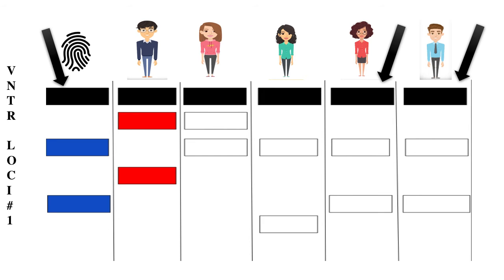Looking at the DNA sample in VNTR locus 1, we can see that both Margaret and George's DNA matches the banding pattern. We can exclude Olivia and Nancy from being the source of this DNA sample because their banding patterns do not match exactly. Even if they match partially, they still cannot be the murderers. In order for a DNA match to occur, the suspect's DNA must match the sample DNA exactly on both loci.